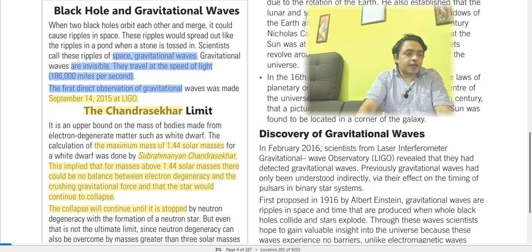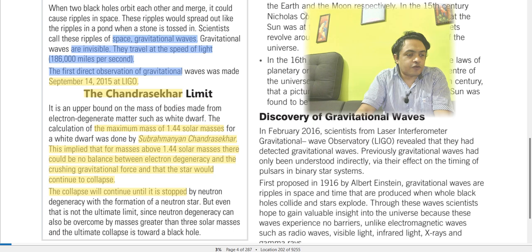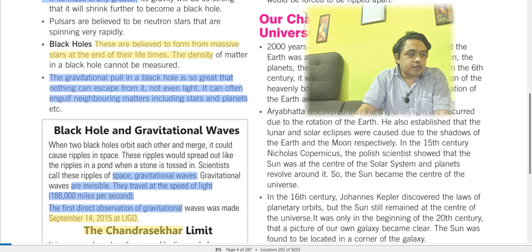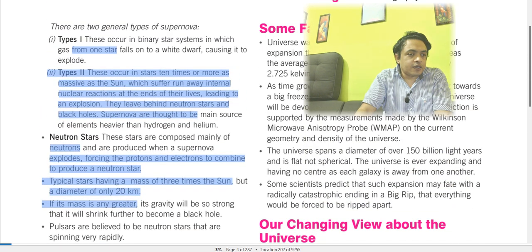For masses of 1.44 solar masses and above, there could not be any balance between electron degeneracy and the crushing gravitational force. So the collapse continues until it is stopped by neutron degeneracy with the formation of a neutron star. But even that is not the ultimate limit, since neutron degeneracy can also be overcome by greater masses, and the ultimate collapse is towards a black hole. So this Chandrasekhar limit is a totally different unit basically.